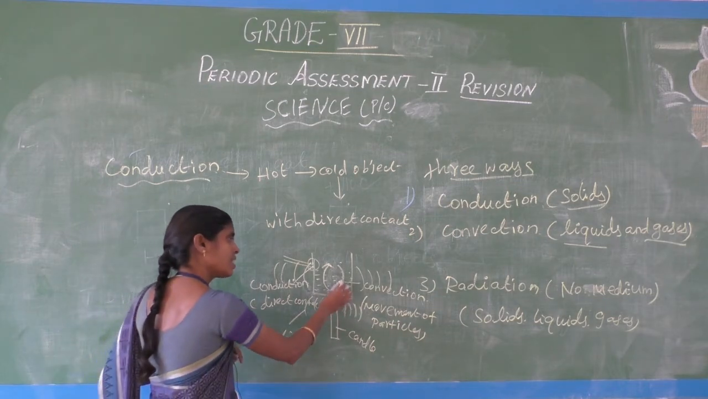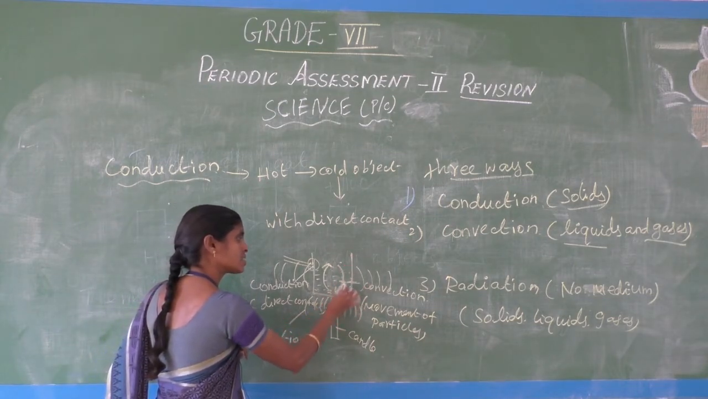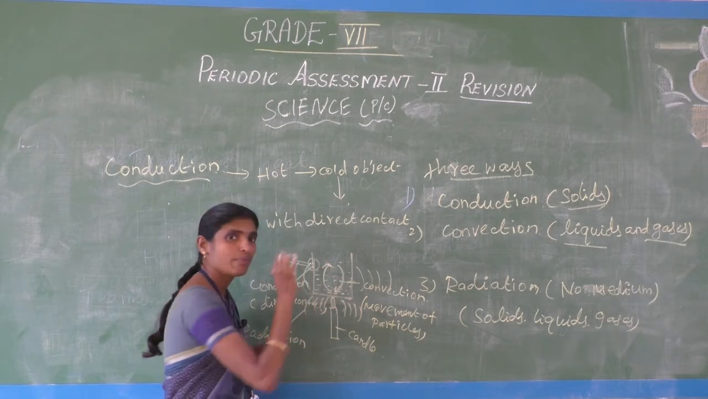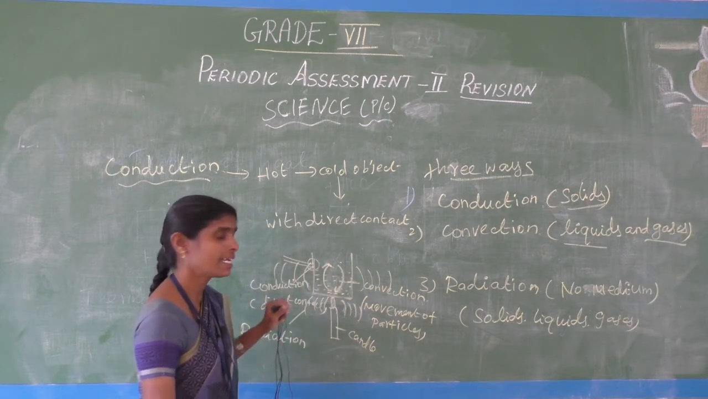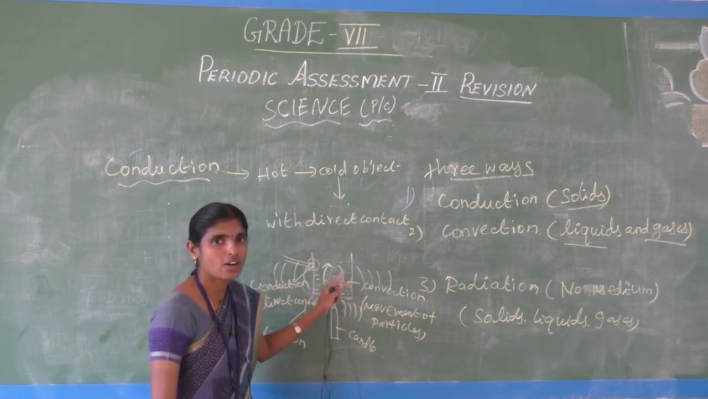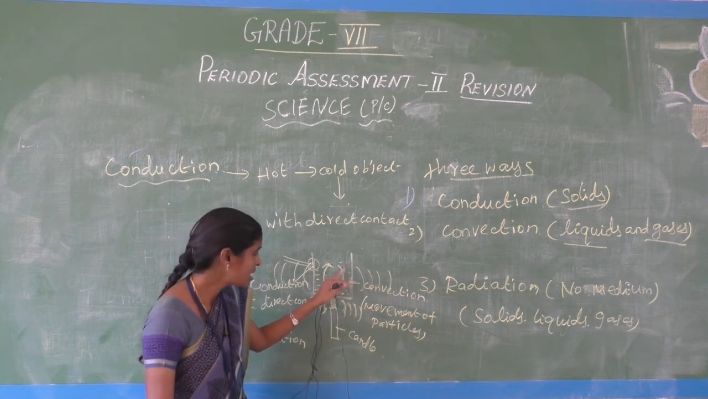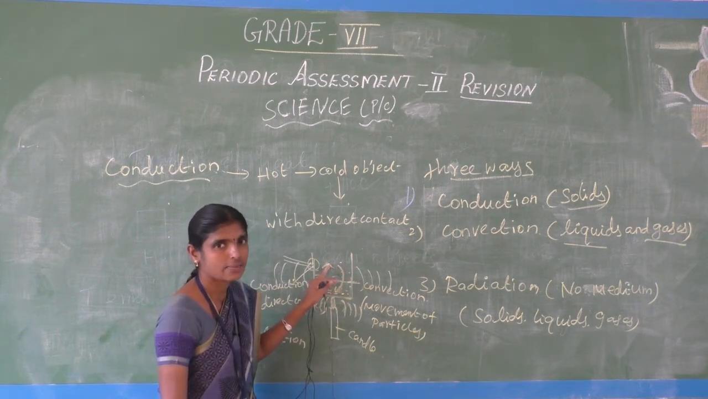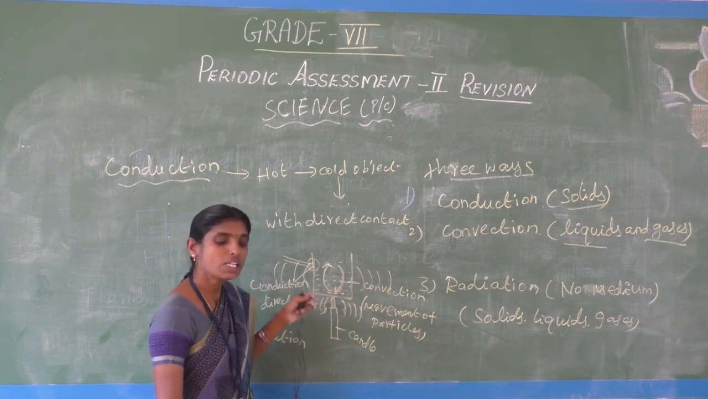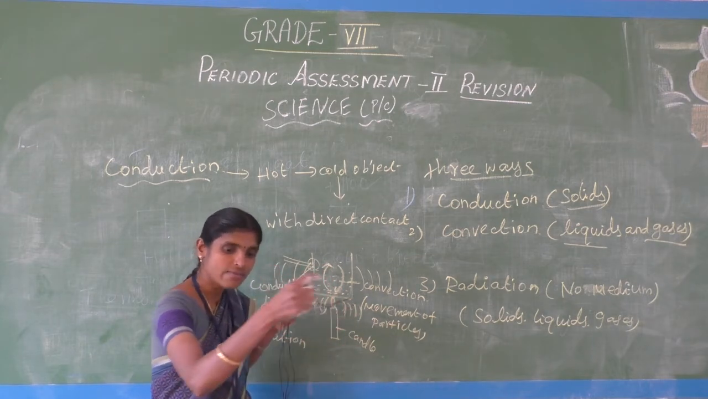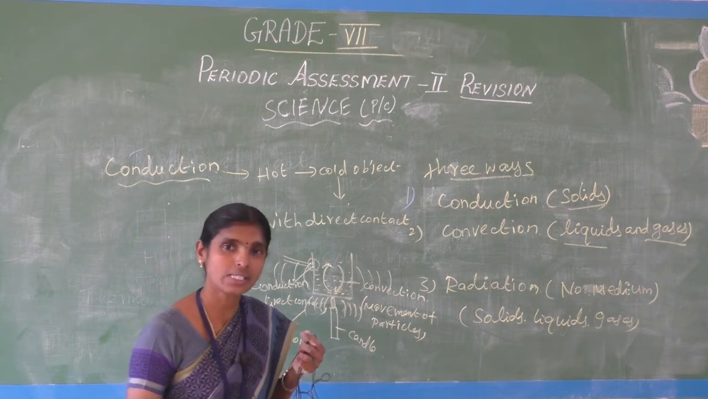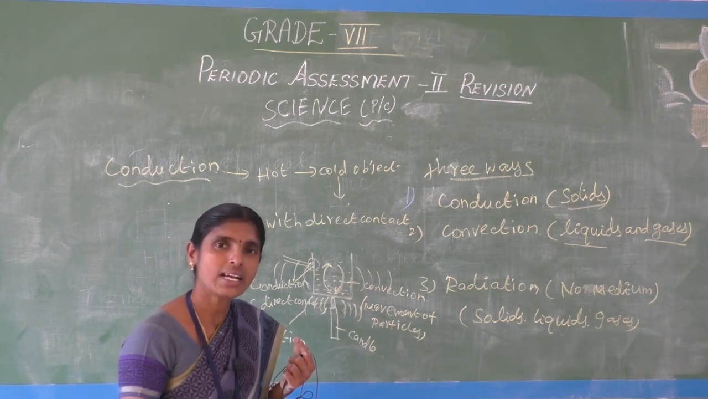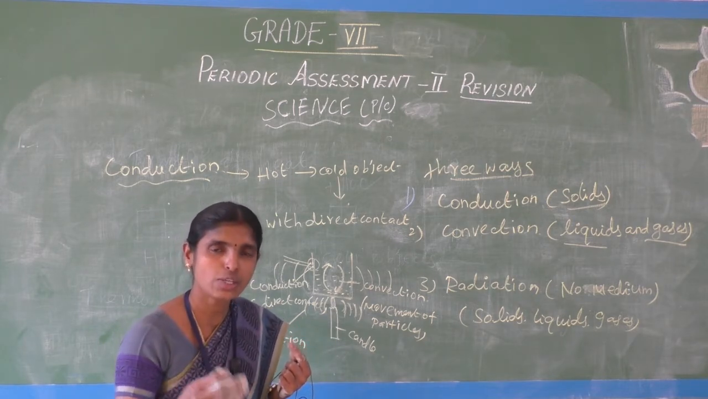Okay, here convection. Convection is the movement of particles. Hot particles go to the cold area, and cold particles move to the hot side. That is convection. In coastal areas the convection process is there, and what is present in coastal areas?